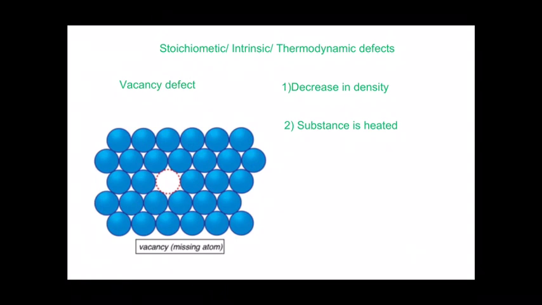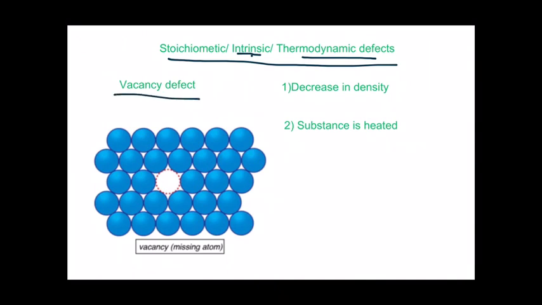Now let us move to the second type of classification, that is the stoichiometric defect. It is otherwise known as intrinsic defect or thermodynamic defect. So stoichiometric defects have two more names, intrinsic and thermodynamic. The stoichiometric defects are of four types: vacancy defect, interstitial defect, Frenkel defect and Schottky defect. We are taking the first one, vacancy defect.